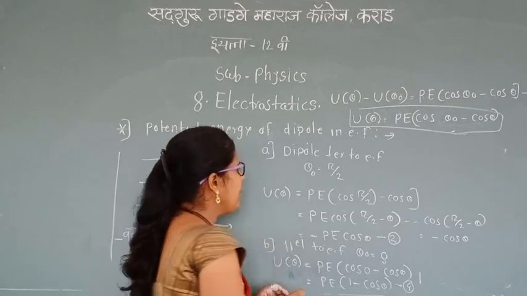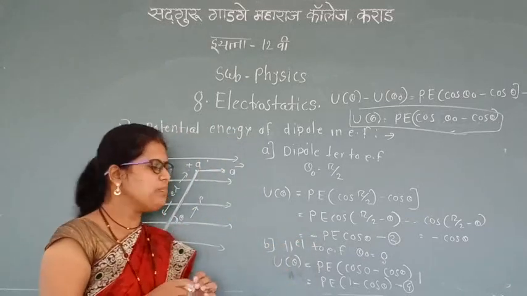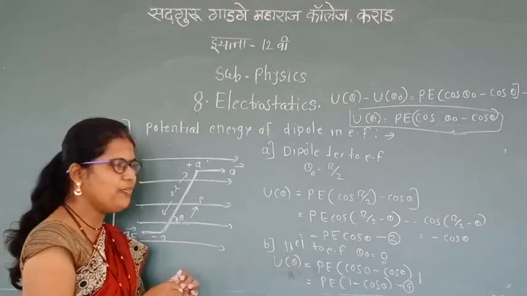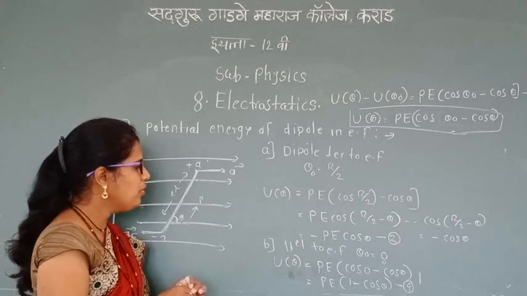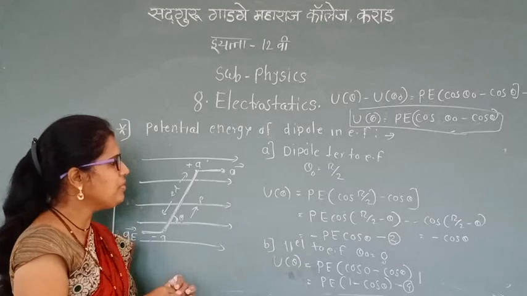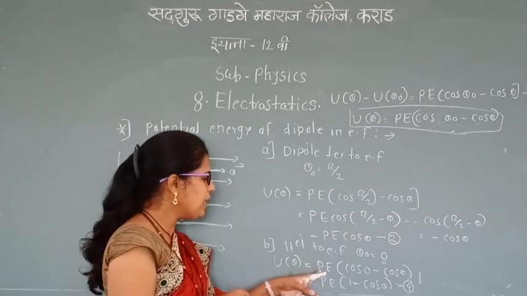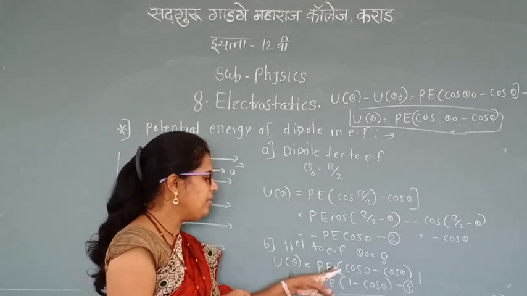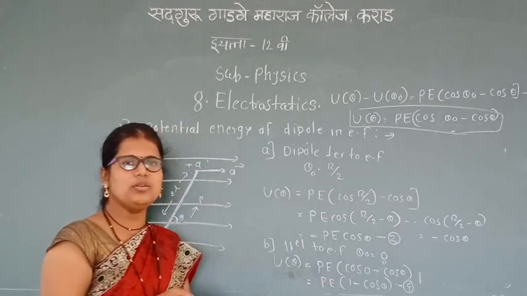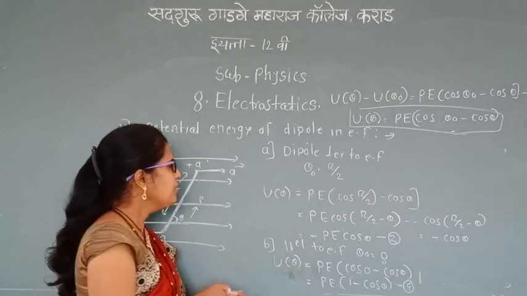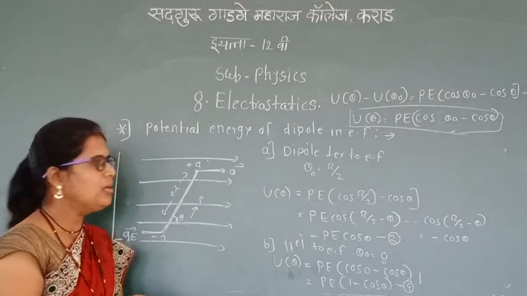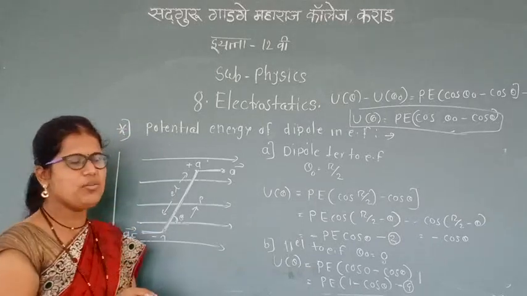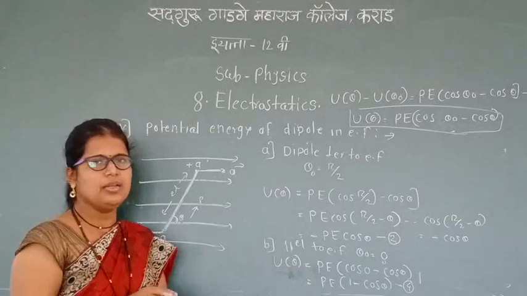The second case is when the electric dipole is parallel to the electric field, theta is equal to 0. Substituting the value in the above equation, cos 0 is 1, so we get this equation. In the exam this will be asked for 3 marks: obtain an expression for the potential energy of a dipole in an electric field.